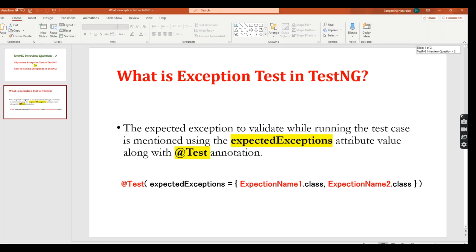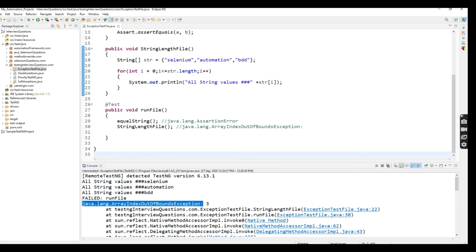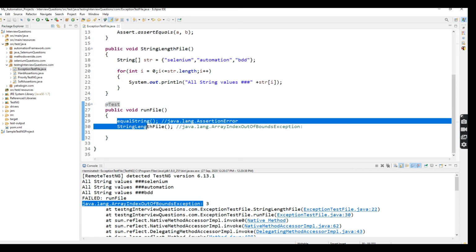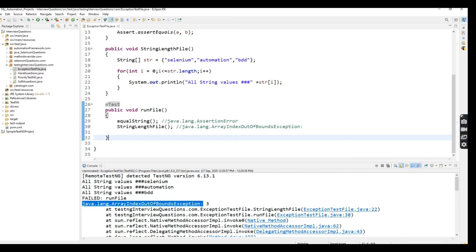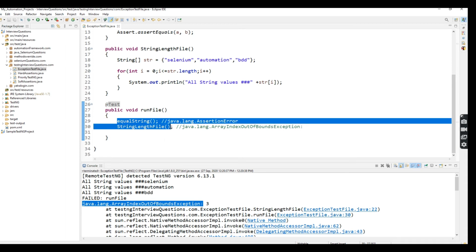Now I'm going to tell you the theoretical part. The expected exception to validate while running the test case is mentioned using the expectedExceptions attribute value along with the Test annotation. So here, after the Test annotation, I'm going to mention expectedExceptions, because now I'm going to run these two methods that throw exceptions, and after these exceptions I want to see the pass result only in my console.